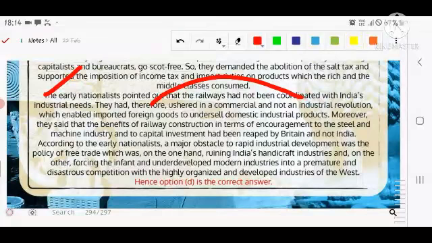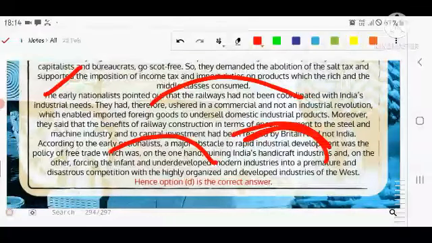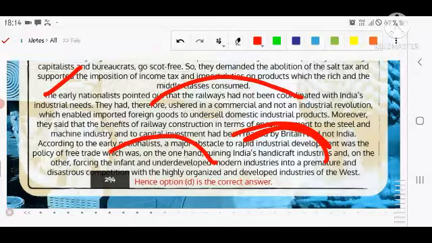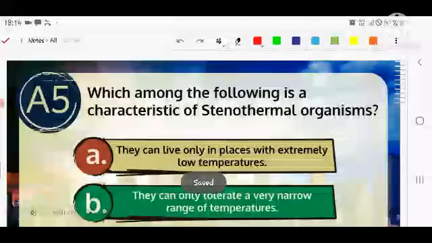According to the early nationalists, a major obstacle to rapid industrial development was the policy of free trade, which was on one hand ruining India's handicraft industries and on the other hand forcing the infant and underdeveloped modern industries into premature and disastrous competition with the highly organized and developed industries of the world that come into India. Let's see the next question.